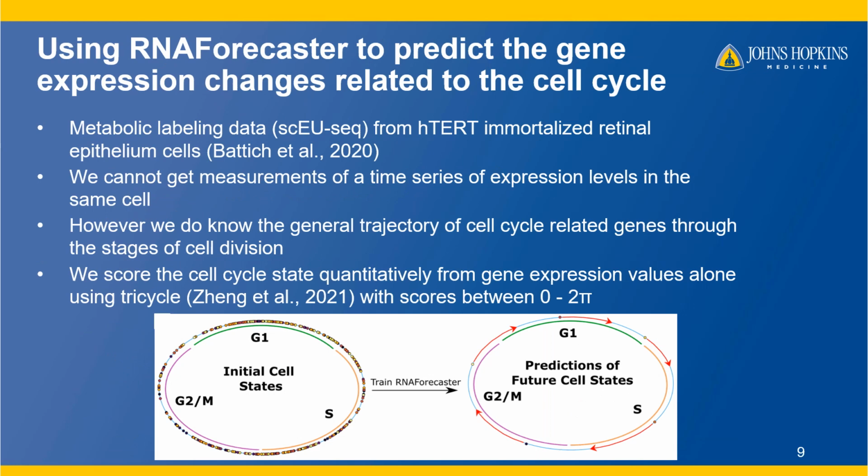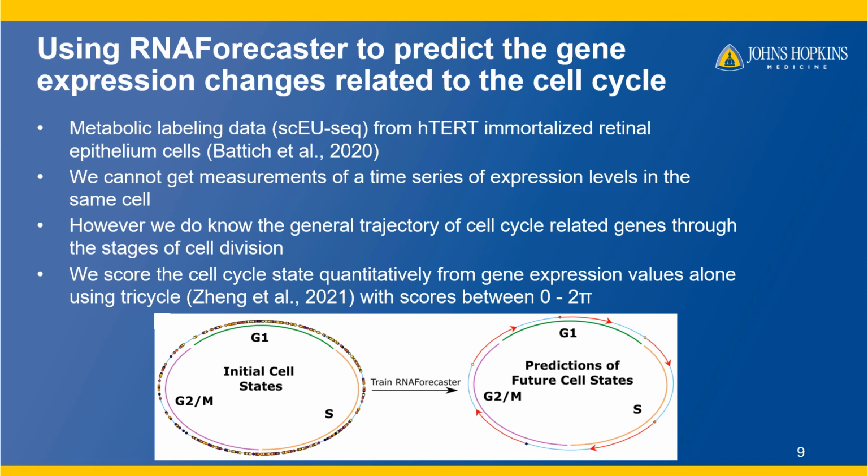But how do we validate that our method is working in real data, where we can't generate time series of expression in the same cell, and we can't have that ideal ground truth? One way is to use a well-known biological system, such as the cell cycle, where we roughly know the expression changes needed to continue through the stages of cell division. We used SCEU-seq data from RPE cells, an immortalized human retinal cell line that divides constantly in vitro. We trained our forecaster on the 405 cells that were labeled for 1 hour prior to harvesting for sequencing. We then predicted the future expression state of each cell for 72 hours using an ensemble of 10 networks.